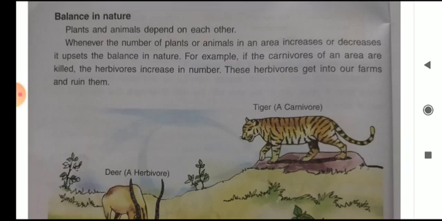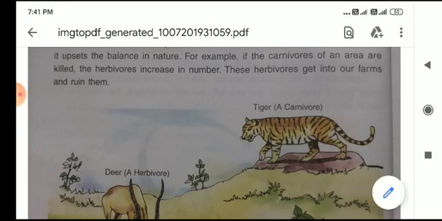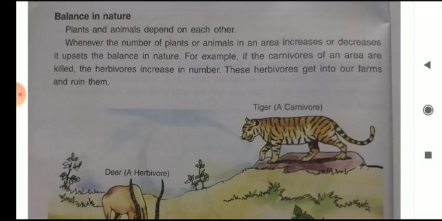Whenever the number of plants and animals in a particular area increases or decreases, it upsets the balance in nature. One example is given here. If the carnivores of an area are killed, the herbivores increase in number. Like if carnivores such as lion and tiger were killed, then herbivorous animals like deer and rabbit increase in number day by day.